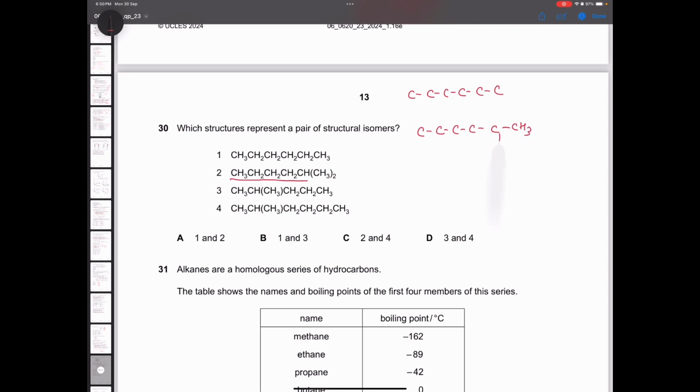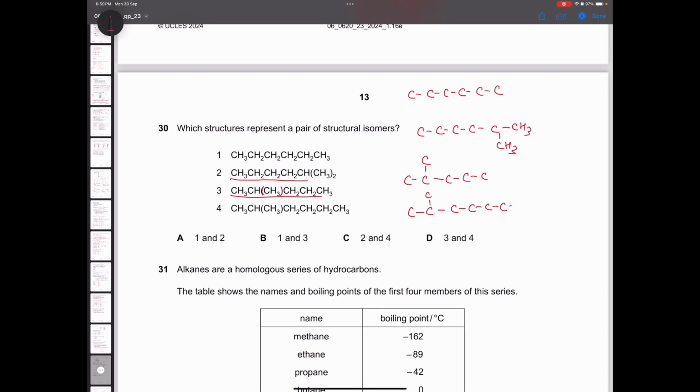I'm not drawing the hydrogens. Now this one, it looks like this. On top of it, when they put a bracket, it means it is branched. Then you draw the rest of them as it is. Then the fourth one, 1, 2. Now you can see a bracket again. So you branch it. Then you draw the chain. I think that's it. Now we need to check which ones are the structural isomers.